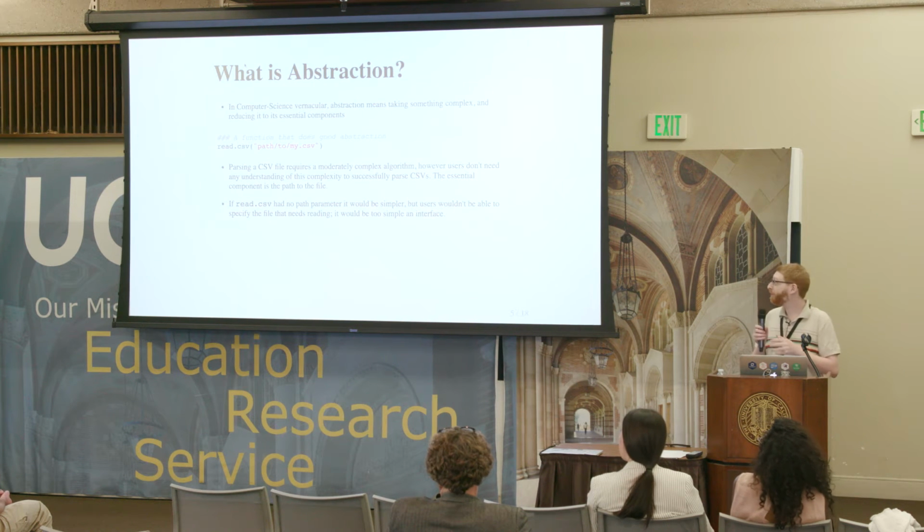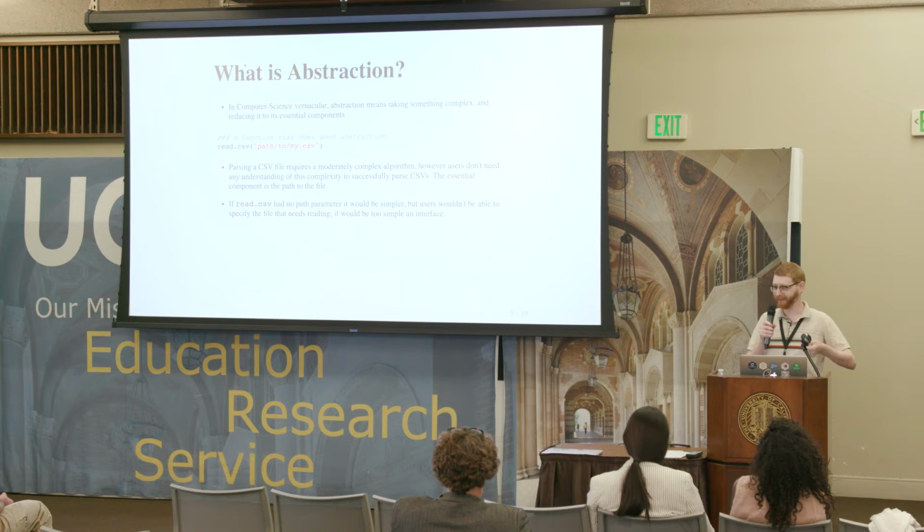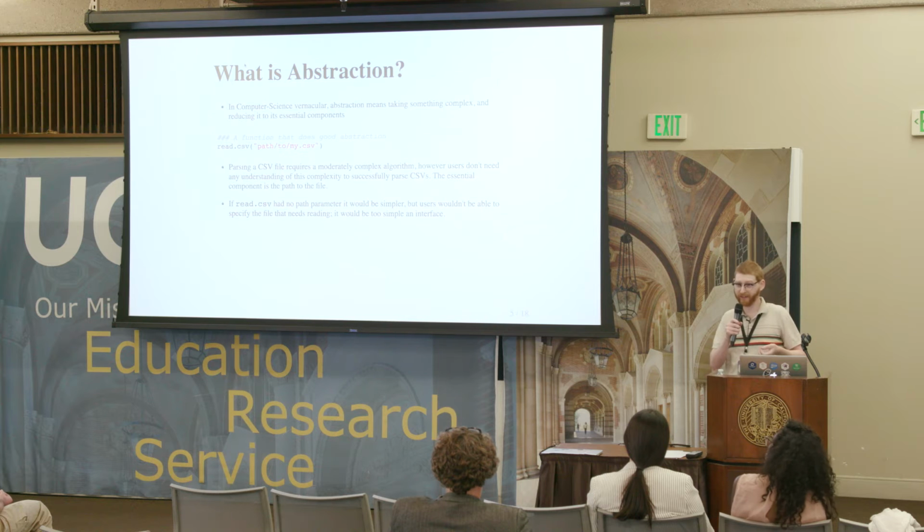As I promised, I would circle back to this abstraction idea. And so the sort of textbook example for abstraction in computer science is this idea of data abstraction and object-oriented programming, that if I have some object and I want to represent it in a computer, what are the essential components I need? So if I'm a mathematician and I want to represent a circle, what are the essential components I need? I'm going to need a number to represent the radius. I'm going to need a number to represent the x-coordinate of the center.